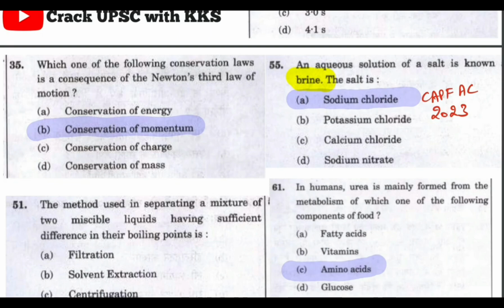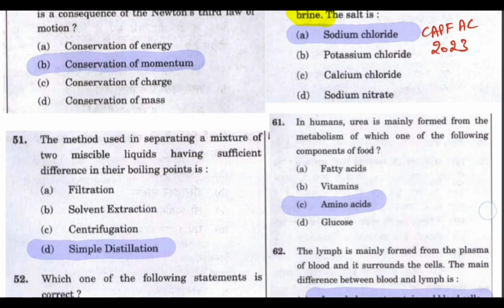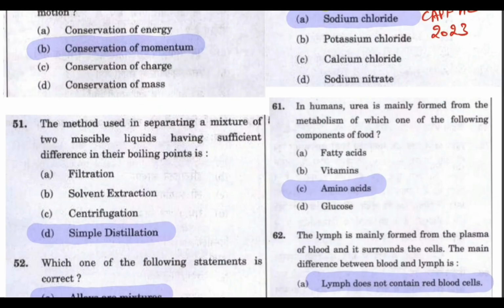The salt is sodium chloride. Sodium chloride is also known as brine. Just remember this. In humans, urea is mainly formed from the metabolism of which of the following components of the food? So the answer would be amino acid.